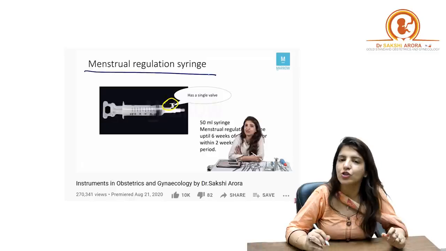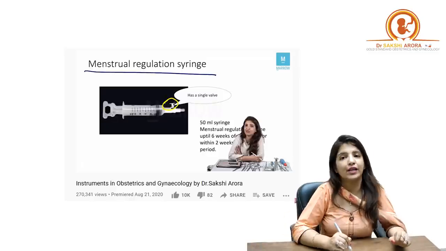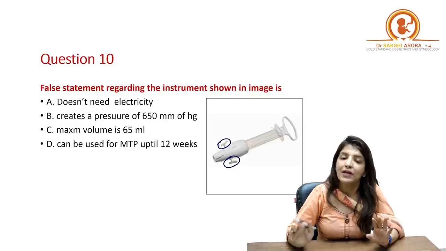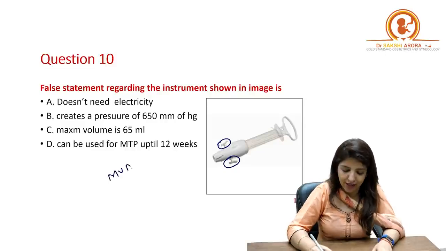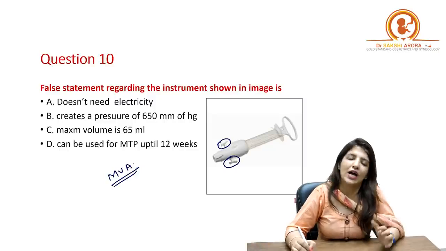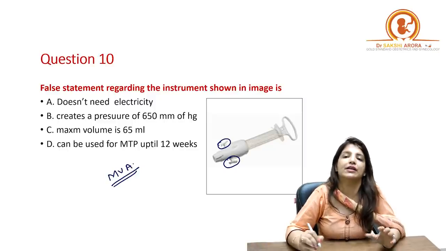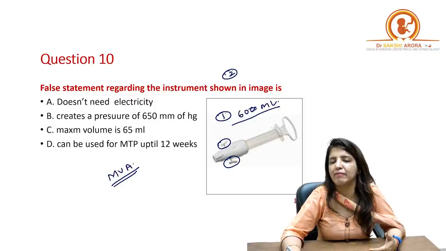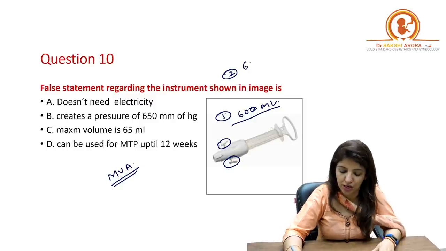So unless and until you correctly identify the instrument, till that time you wouldn't have been able to answer this question. So this is a manual vacuum aspiration syringe. Manual vacuum aspiration syringe, as I have already told you, the capacity of the syringe is 60 cc or 60 ml. Number one. Number two, the pressure which is generated by manual vacuum aspiration syringe is 660 millimeters